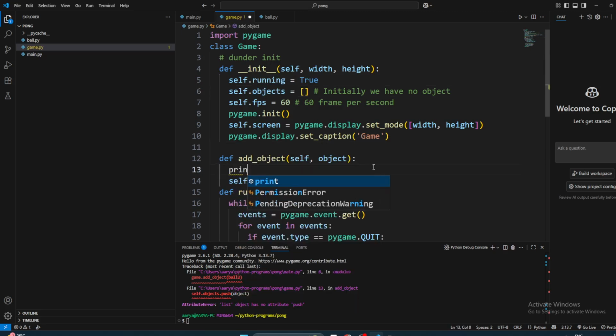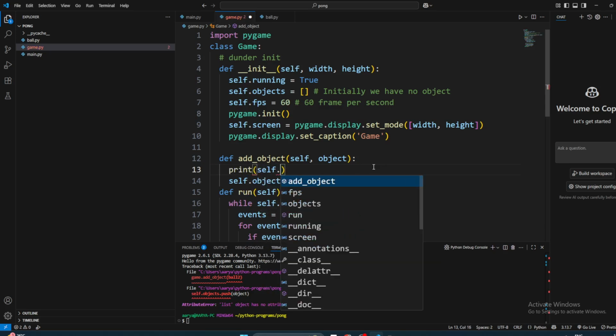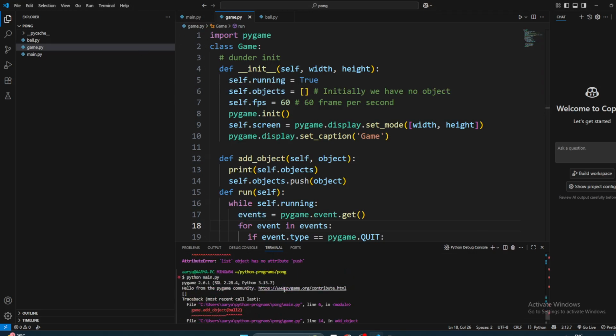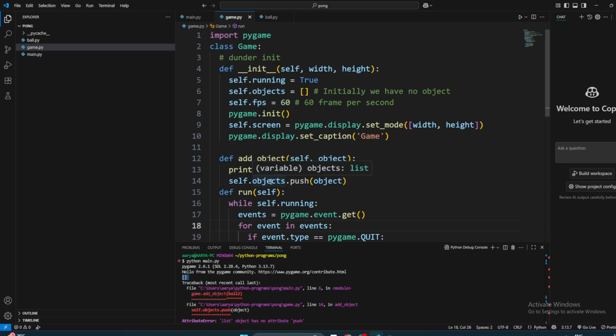We can print again. Whenever you're in doubt, self dot objects, right? And we can try running again. Let's see what happens. So it is empty. Stop pushing. And it was empty. Now we should be able to push, right? Self dot object dot push.